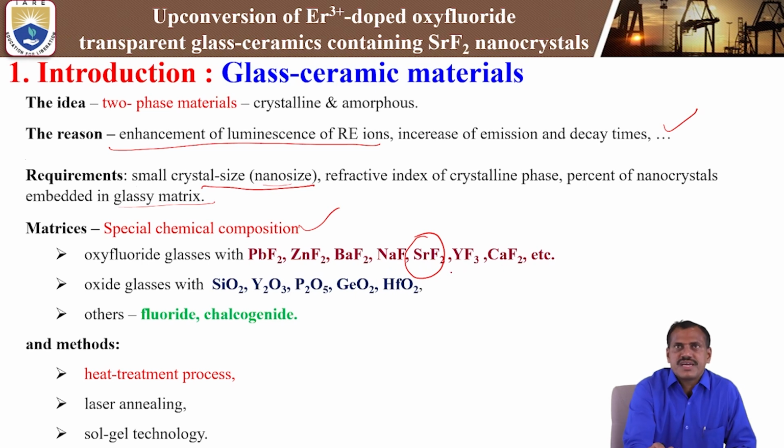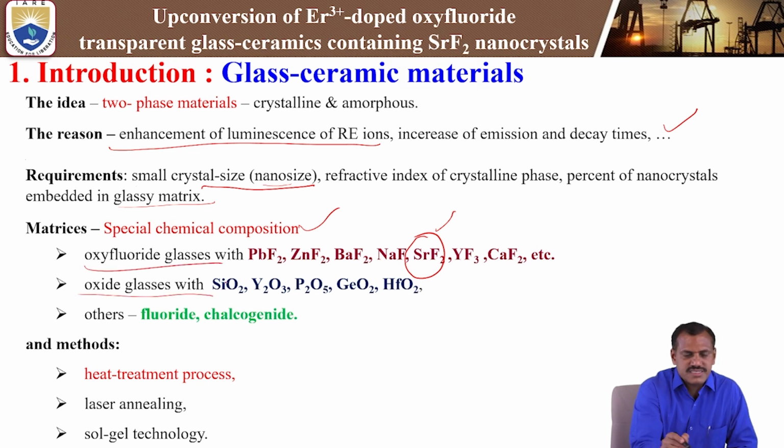Whenever this fluoride content is present in the chemical composition, it is very important for enhancing the luminescence properties, because nanocrystals will be present in the glass matrix. In our present study, we have studied strontium fluoride nanocrystals. This is one of the important materials to enhance the luminescence properties in oxyfluoride glass materials.